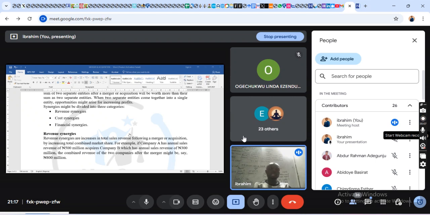An increase in total sales after merger or acquisition, right? By increasing the total combined market shares. Because if your total sales revenue increases, your market price of the combined company will also increase because you've merged together. Now, let me quickly digress to another thing.